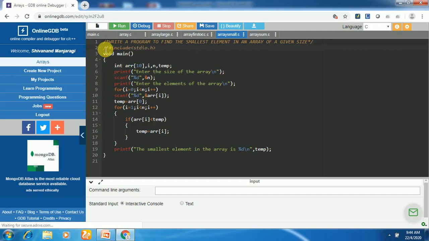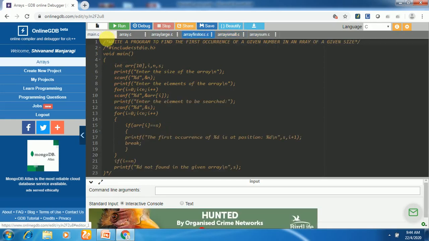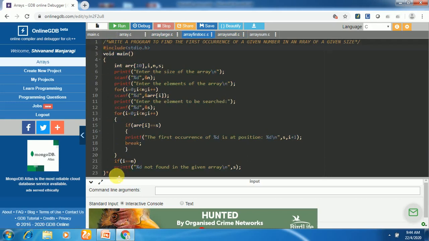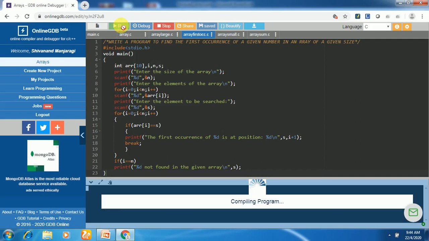I'll put a comment on this particular program. So this is commented. I will remove the comments, then save it here. First, let me run the program and check the output.